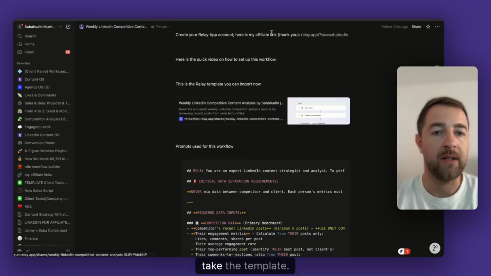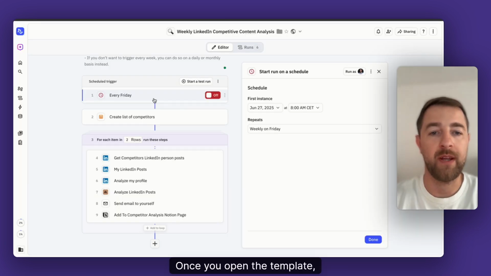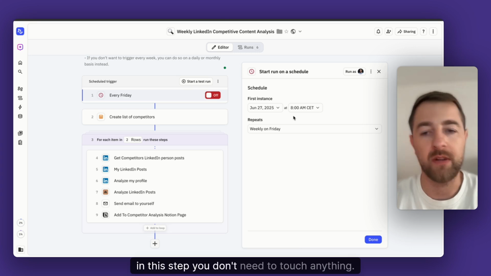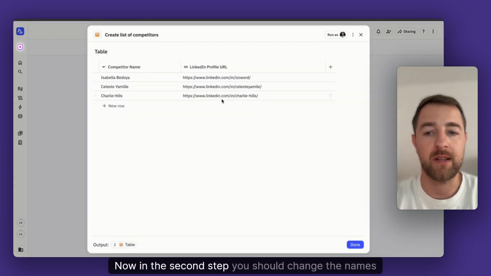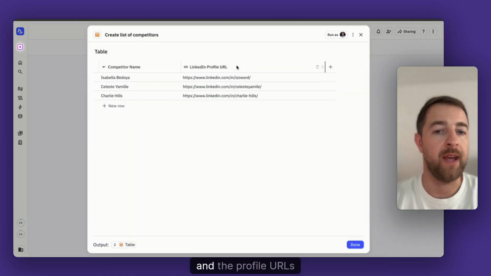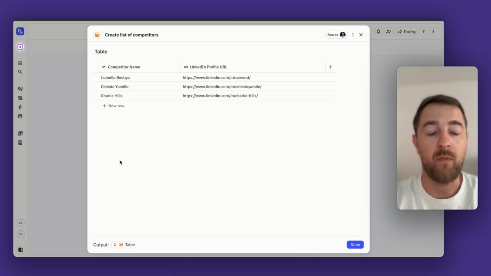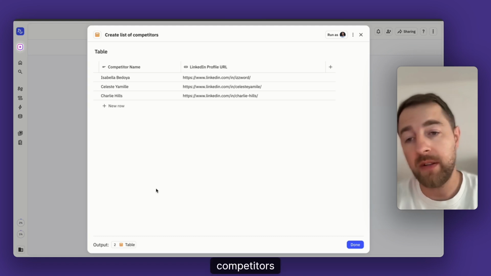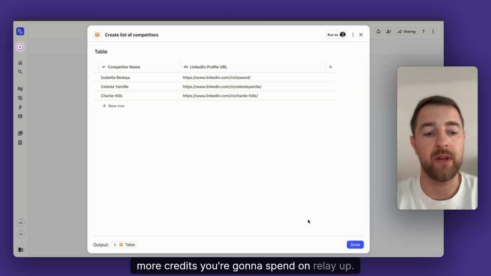So you come here, take the template. Once you open the template, you set up this step. In this step, you don't need to touch anything. Now in the second step, you should change the names and the profile URLs and add your competitors. You can add how much you want. The more competitors, the more credits you're gonna spend on Relay app.